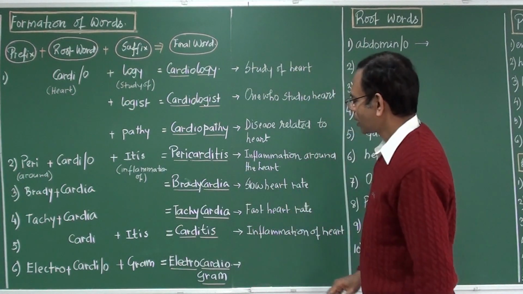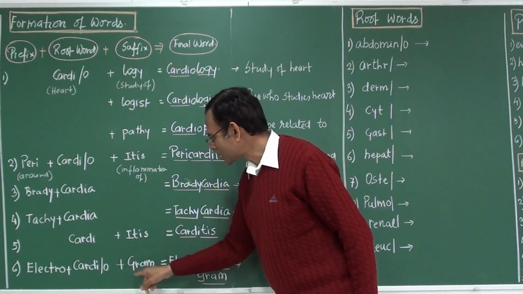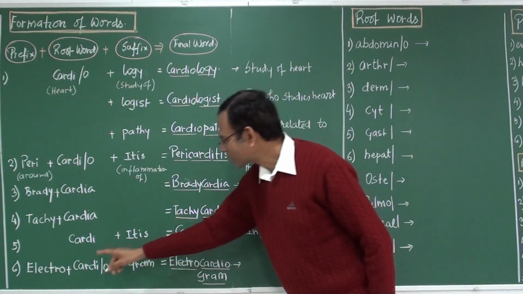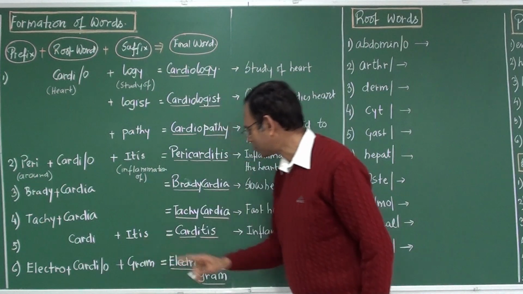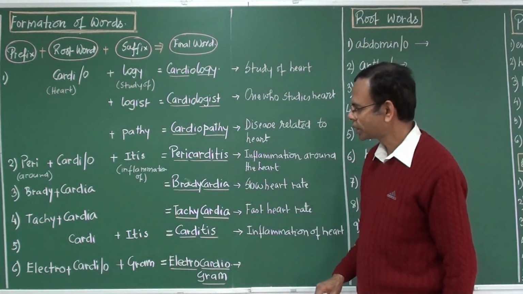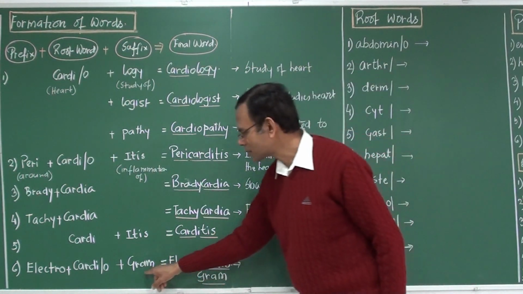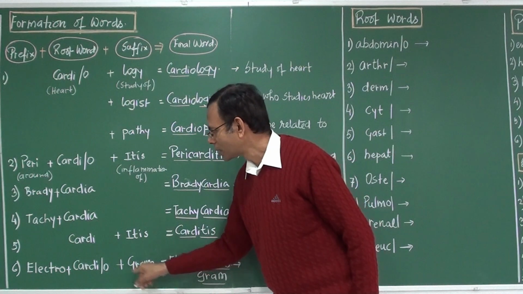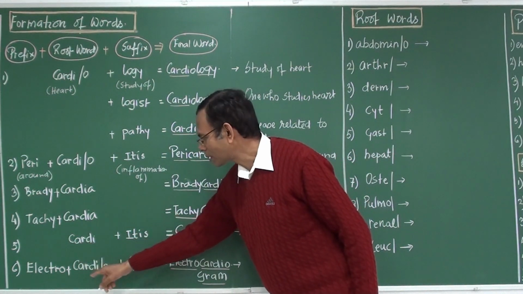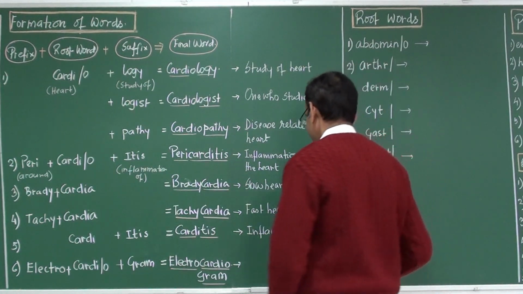Alright. Electro plus cardi plus gram. It gives electrocardiogram. What does it mean? Electrical recording of the heart. Gram means recording of. Electro is electrical, cardi means heart. So electrical recording of the heart.